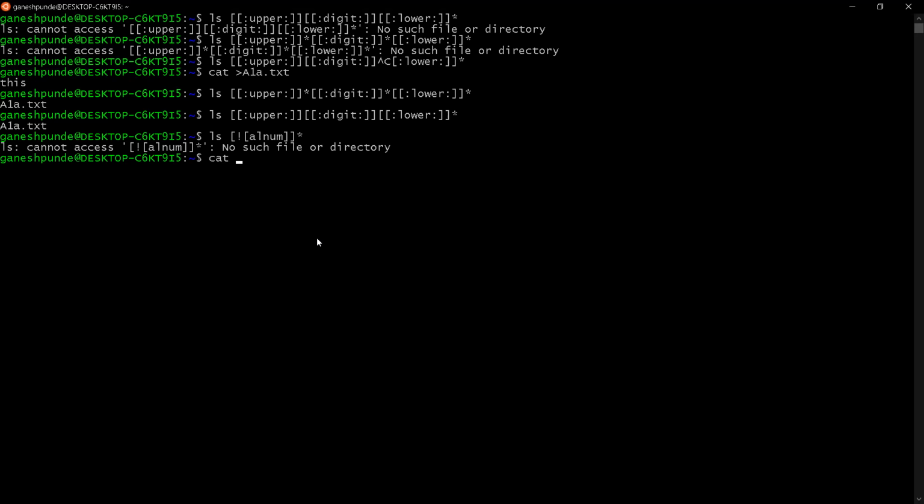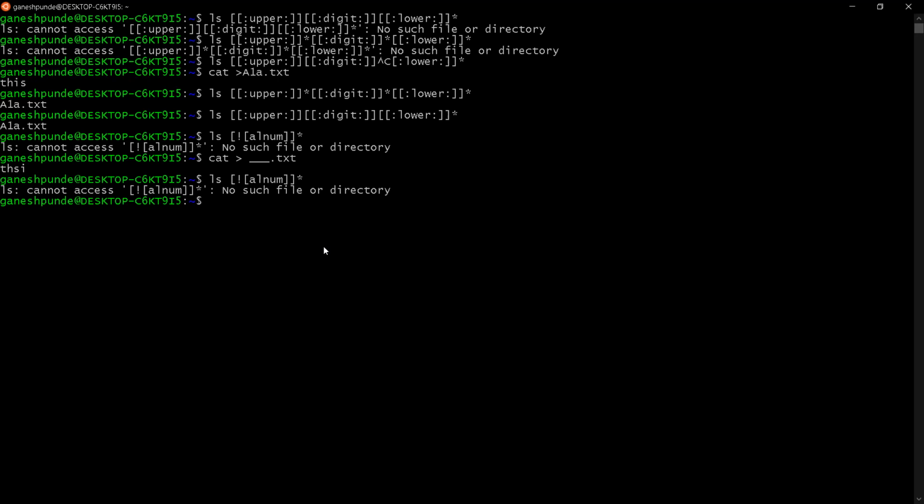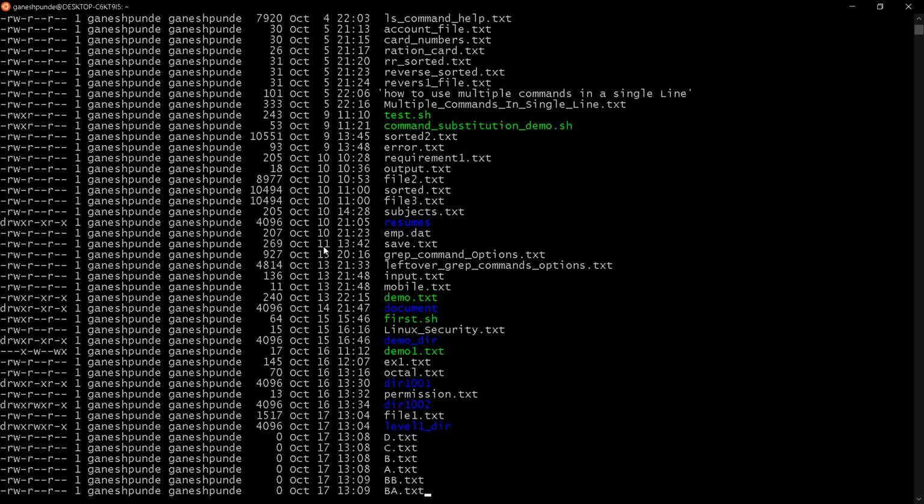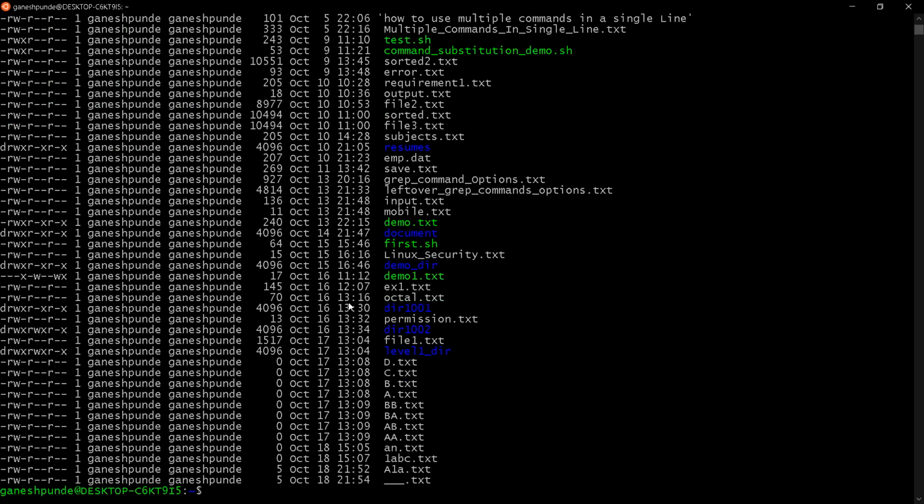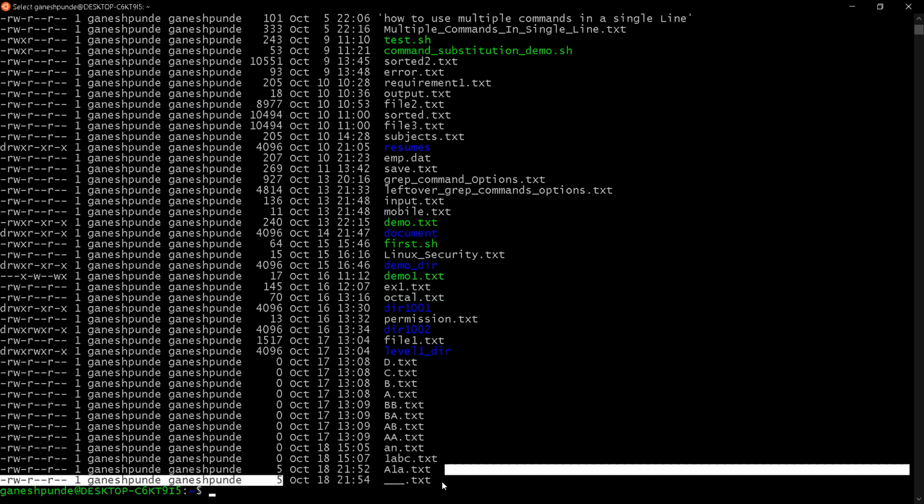The file name will be v, not alphanumeric, txt. Now if I use it, you can see this file is created, right?